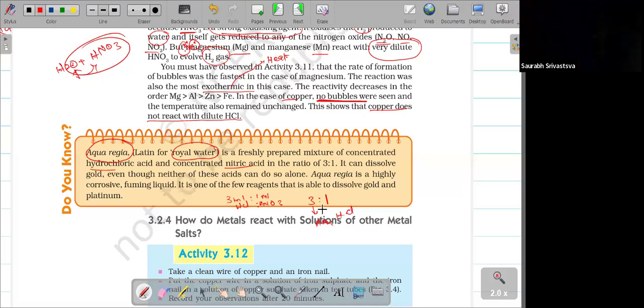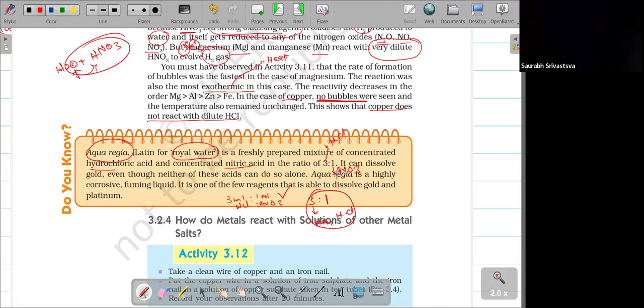HCl is the highest quantity and HNO3 is the lowest quantity. This is not correct, and this is the correct one.